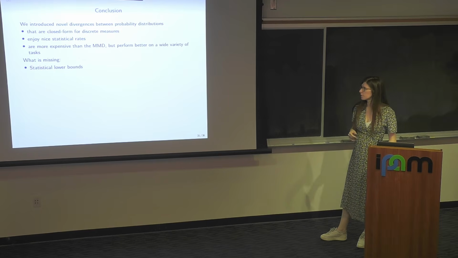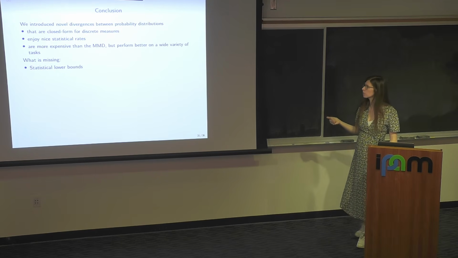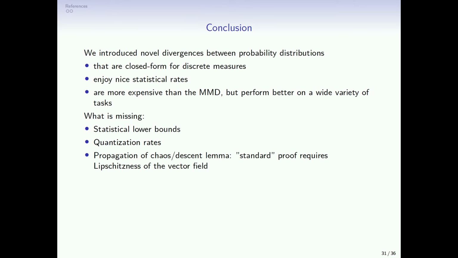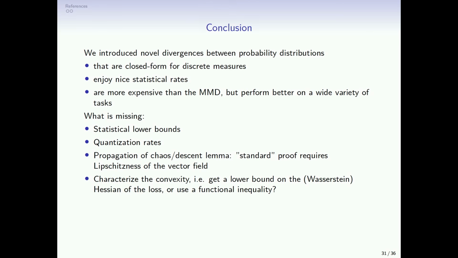There are a lot of things missing: statistical lower bounds, to get whether our results are sharp. Quantization rates, which is a slightly different task, where you don't look at empirical measures, but quantized ones. Also, if you're interested in understanding what's happening for the algorithms and for the flow, typically you want to understand whether your vector field has nice regularity properties.